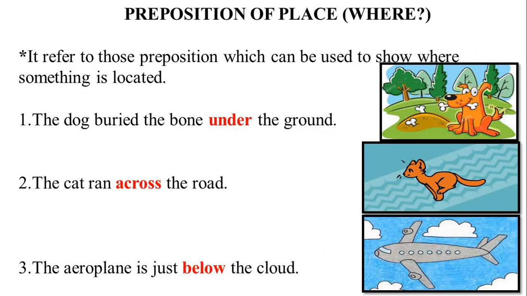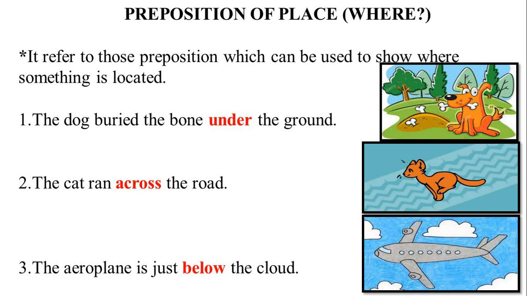My dear students, now let's see some more examples. Preposition of place, where. Students, it refers to those prepositions which can be used to show where something is located.